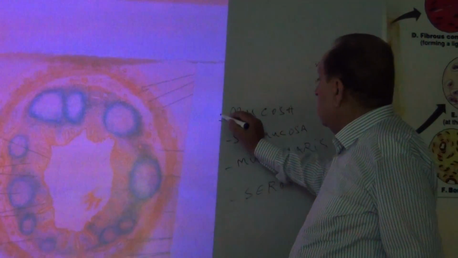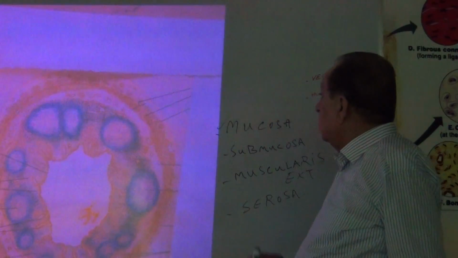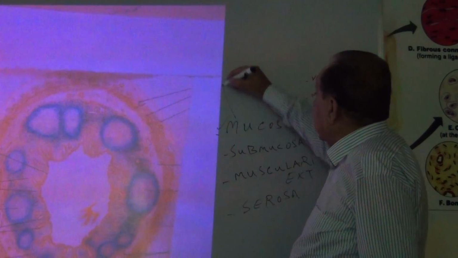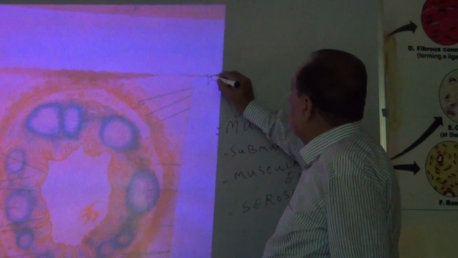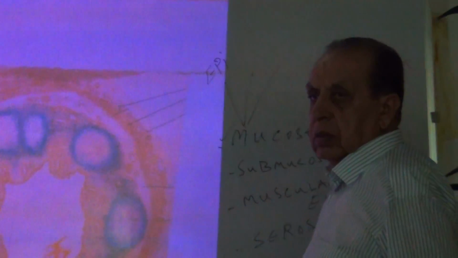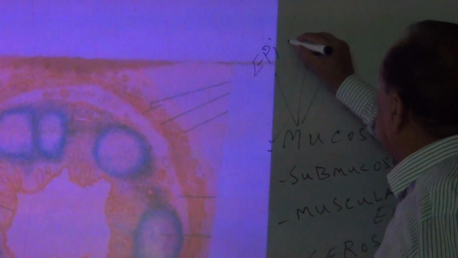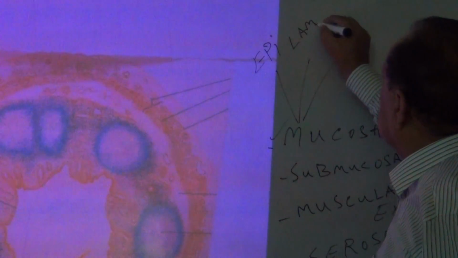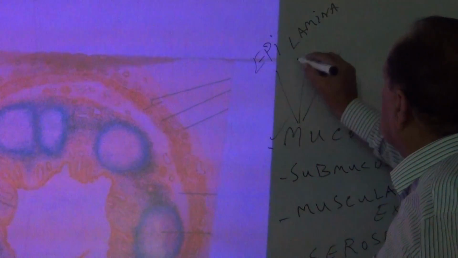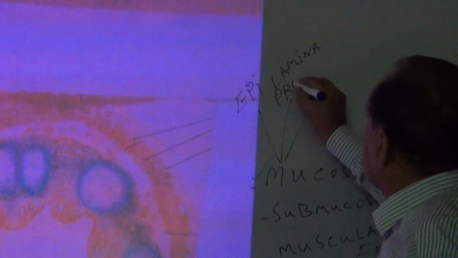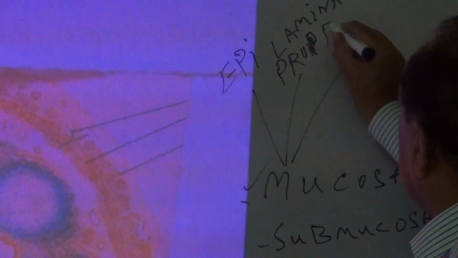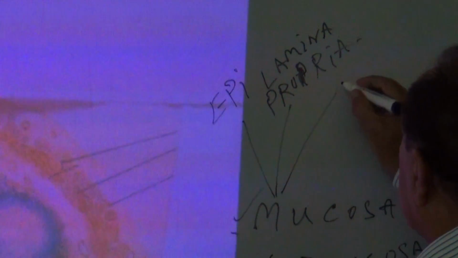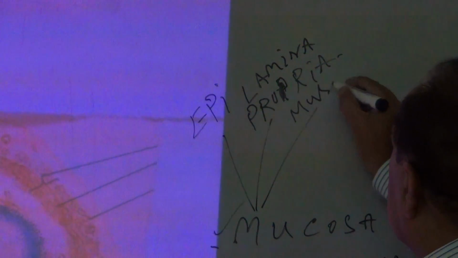First of all, the mucosa. Now this mucosa again has three parts: the epithelium, the lamina propria, and muscularis mucosa.